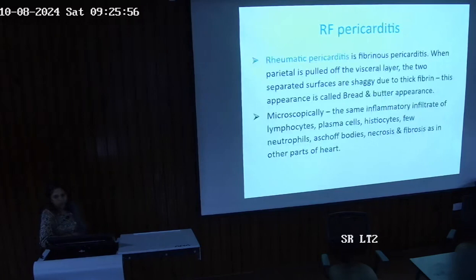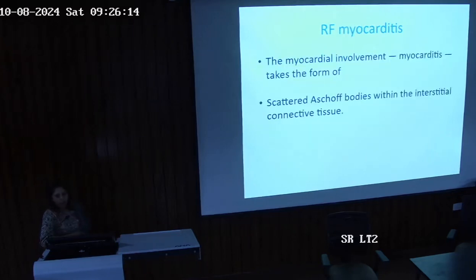Now it can also cause pericarditis in the form of fibrinous pericarditis. Microscopically, you will see the same inflammatory cells: lymphocytes, plasma cells, histiocytes, neutrophils, Aschoff bodies, necrosis and fibrosis in the pericardium. And myocarditis, I have already shown you, is there in the interstitium of the myocardium.